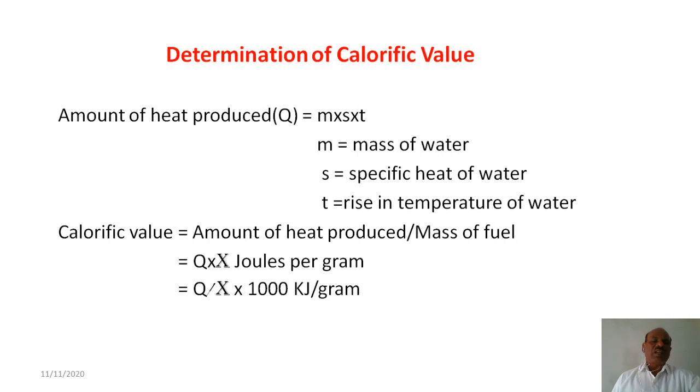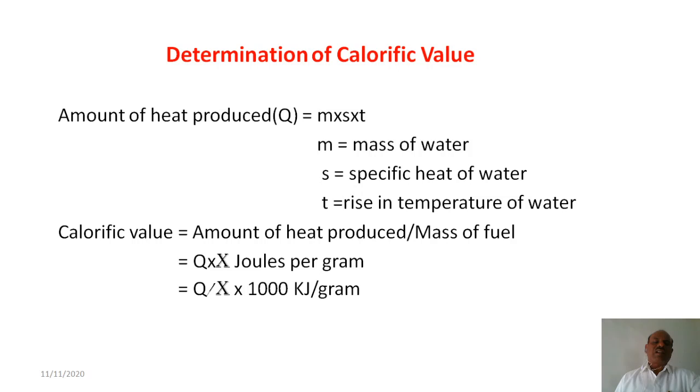Now, how is the calorific value determined? The amount of heat produced is equal to M into S into T, where M is the mass of water, S is the specific heat of water, and T is the rise in temperature of water. This is the formula for the amount of heat produced. Then the calorific value is equal to the amount of heat produced divided by the mass of fuel, that is Q by X joules per gram, or Q by X into 1000 in kJ per gram.